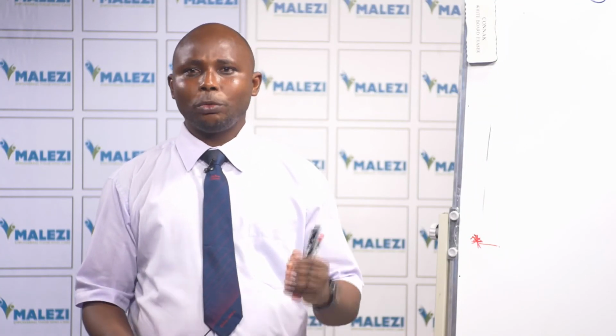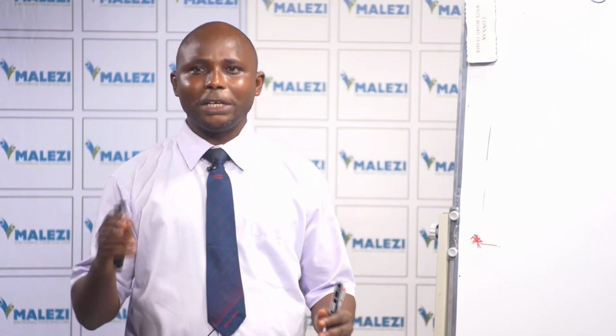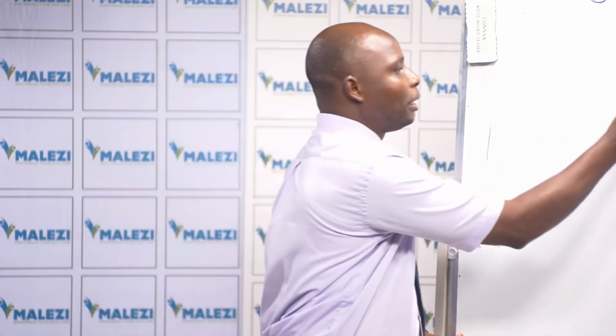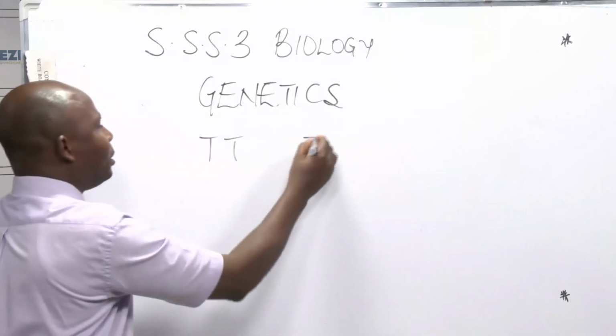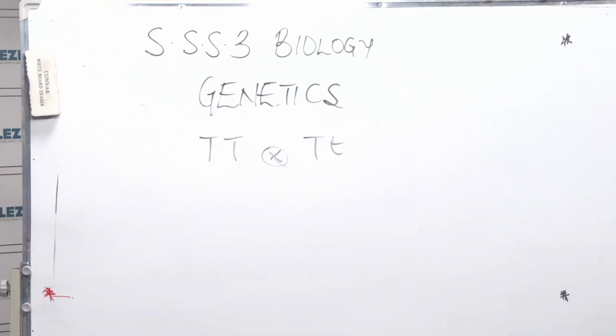Like you have one that is homozygous and the other one is heterozygous. Like we have the capital T, capital T, and the capital T, small t. Whatever you have here, they are hybrid, the children you have under this condition.